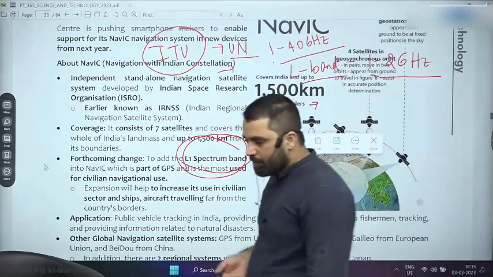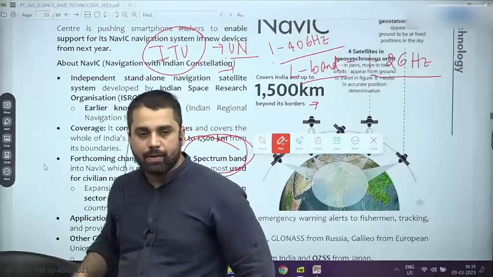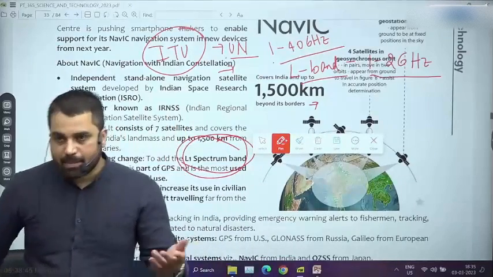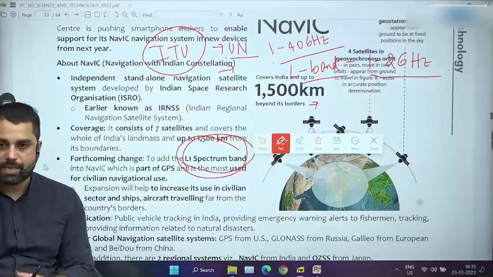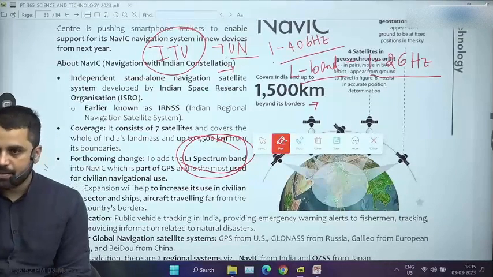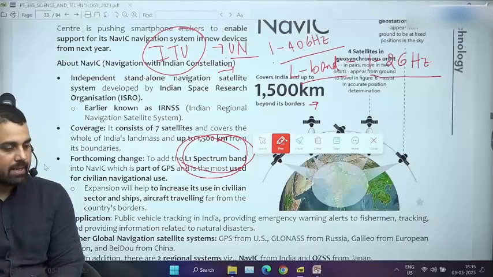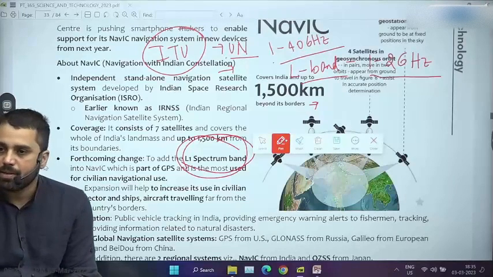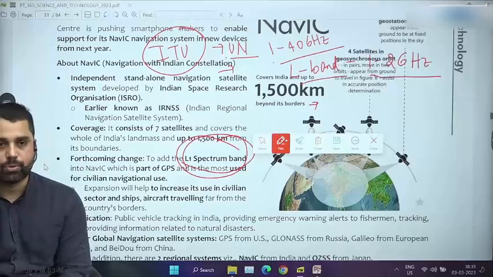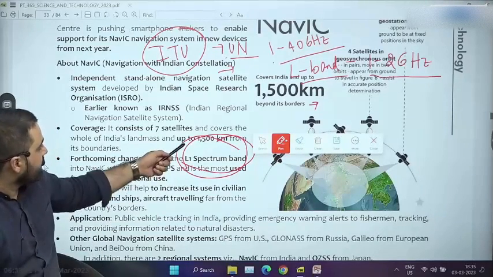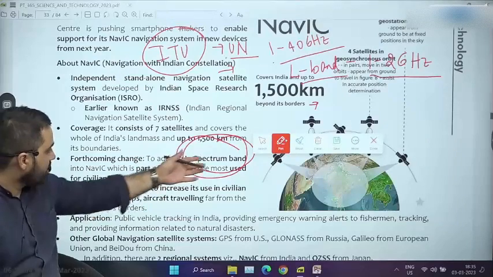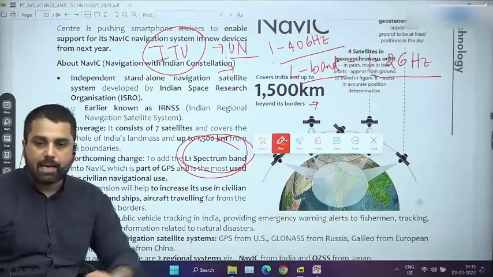And this 1.5 gigahertz is very useful for, till now it has been used for GPS satellites also, and now even government of India is going to integrate that, at least for civilian purposes. If you are in India, then you do not have to be dependent upon NAVIC, sorry, on GPS. You can easily rely upon NAVIC services, and for that this change has been made, that our satellites now are going to use L1 spectrum band.